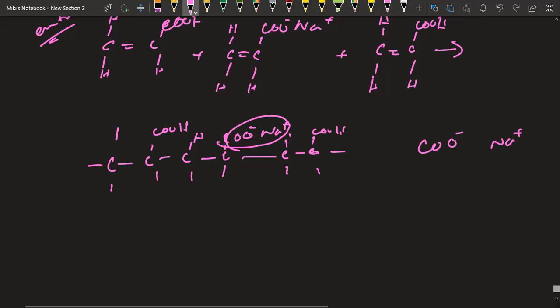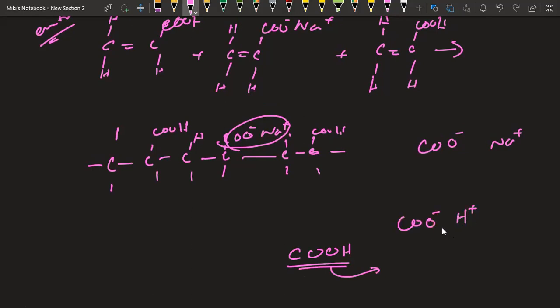Now, in carboxylic acid, what happens? In carboxylic acid, we have COOH. They can partially ionize to form what? COO minus and H plus in water, isn't it? That means they actually partially ionize. That means they have partial charge in that case. But here they're completely ionized. This is an ion, this is an ion. Okay. This is an anion, this is a cation.